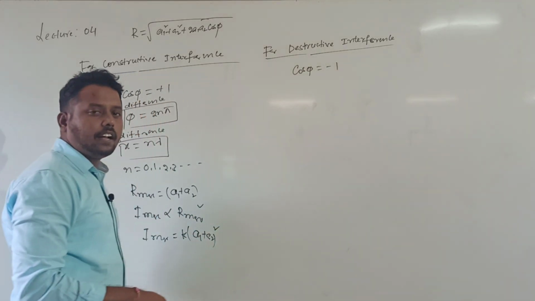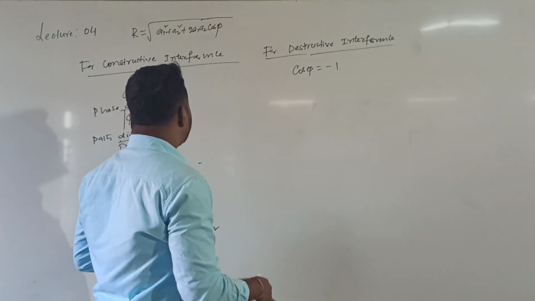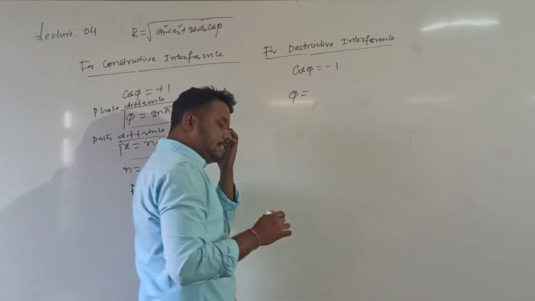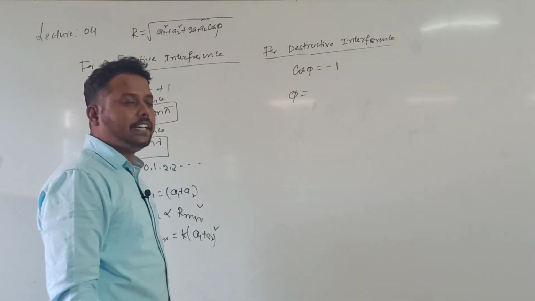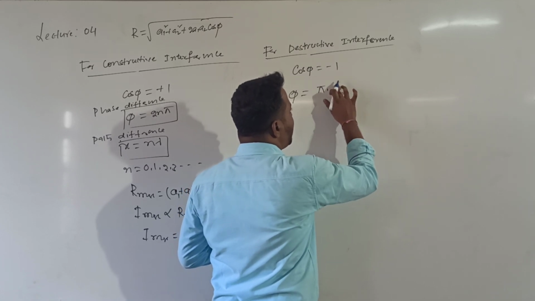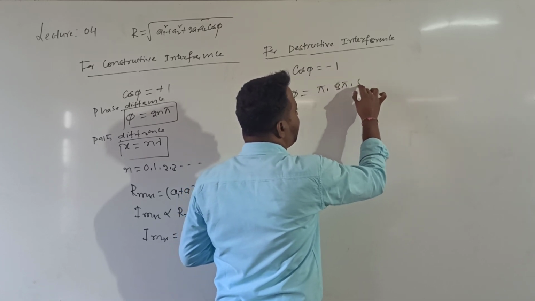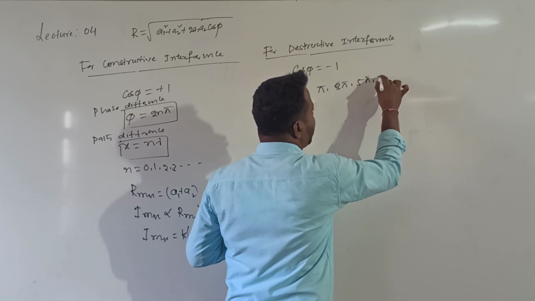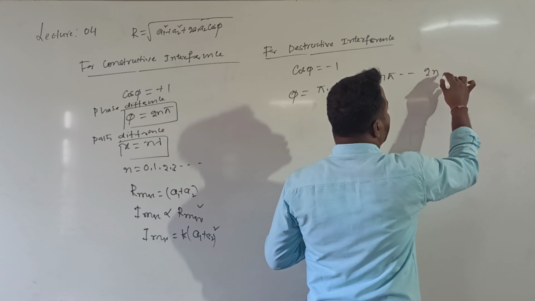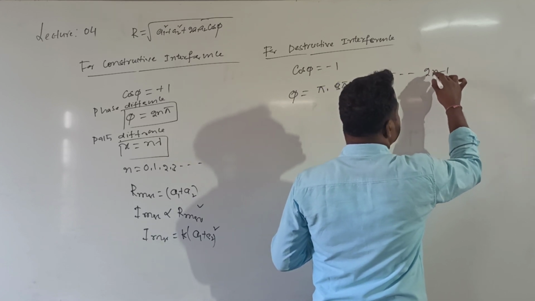Which value of cos will be minus 1? Cos 0 is plus 1, cos 180 is minus 1. So the answer is pi, 3 pi, 5 pi, 7 pi, and so on, which I can write as 2n minus 1 into pi.